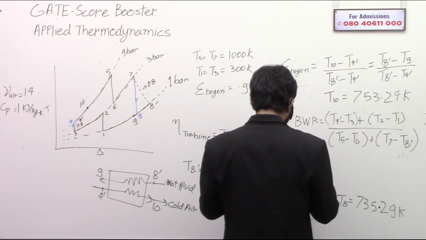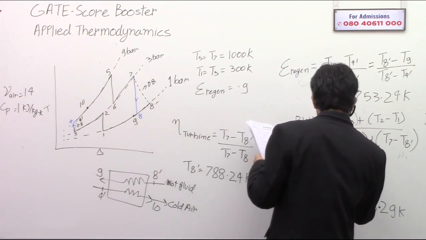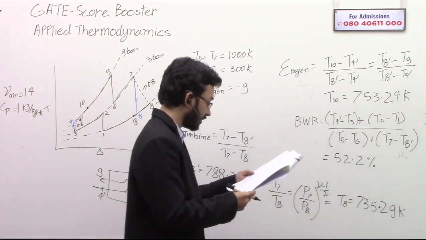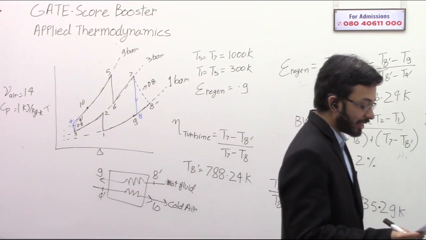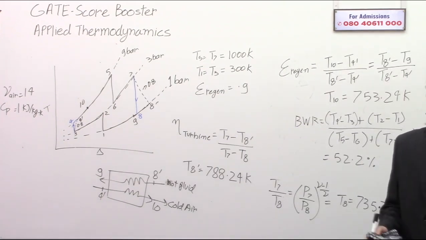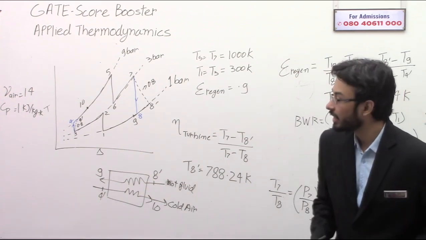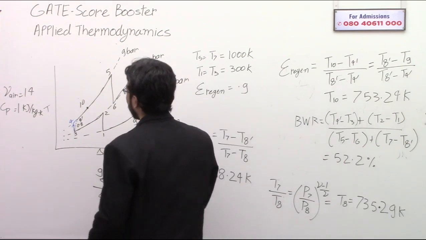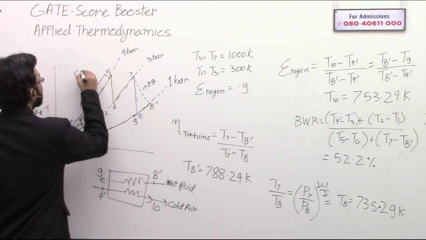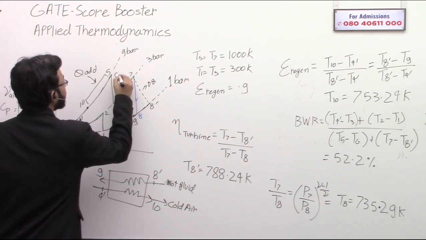The back work ratio will come as 52.2%. Now the last part, the efficiency. The efficiency is simply the total work divided by the heat added. Make a note of it, heat is added first in this part, Q addition, and second heat is added in this part, Q reheat.